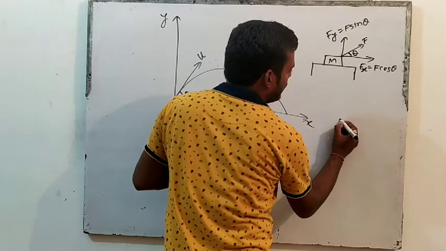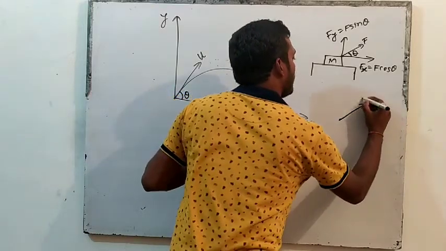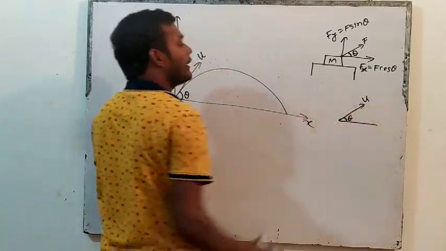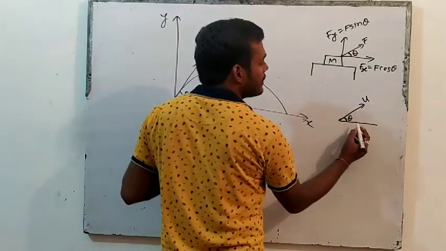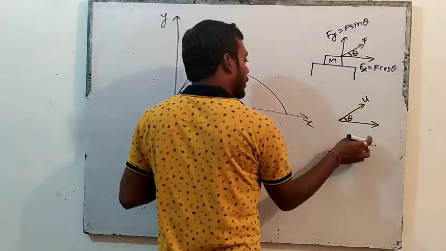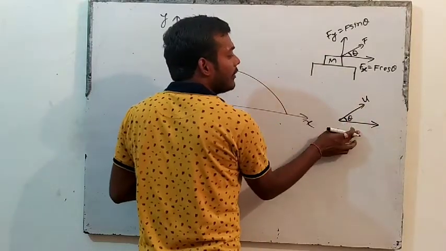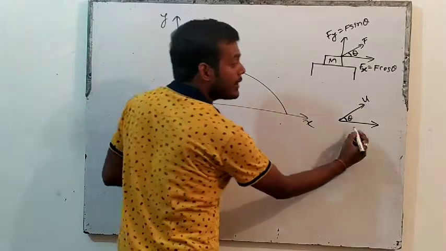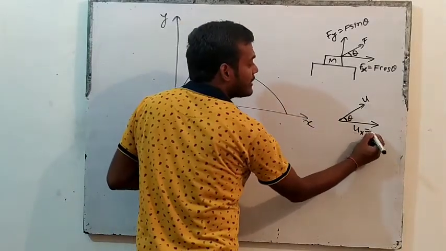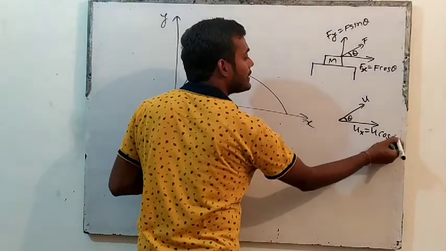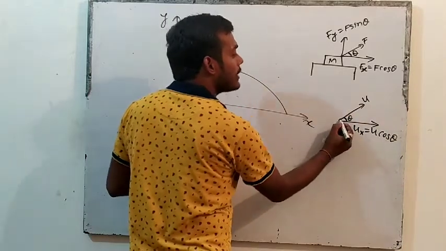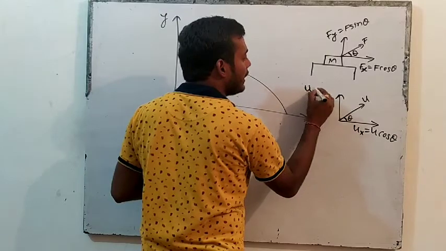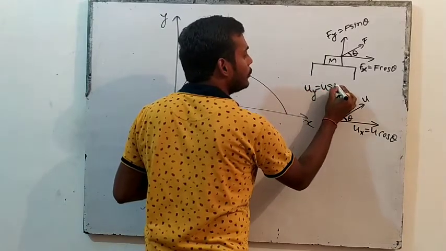For example, suppose here u velocity is acting at an angle theta. So velocity is also a vector quantity. So if the initial velocity is u and this velocity vector is making theta angle with the x-axis, then the initial velocity in x direction will be u cos theta. The one with which it makes the angle gets cos, and the other component will be u sin theta. So initial velocity in y direction will be equal to u sin theta.